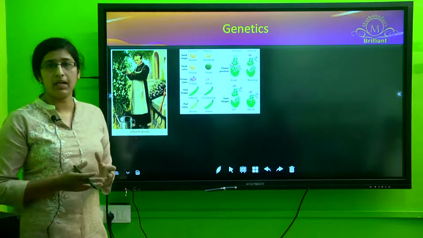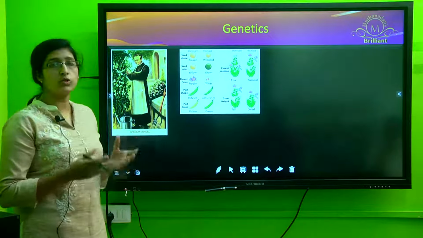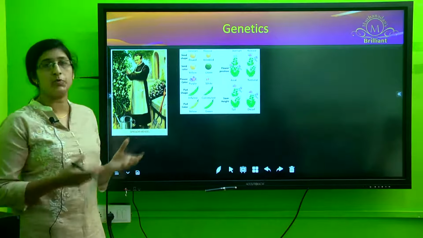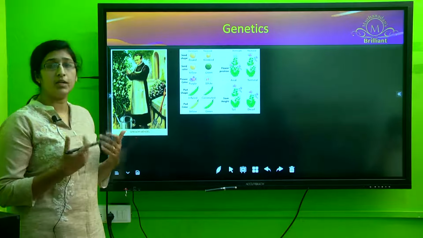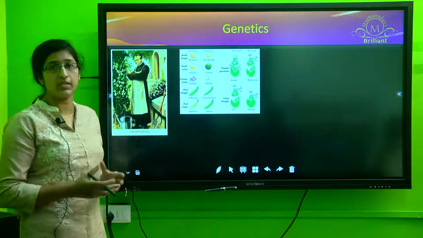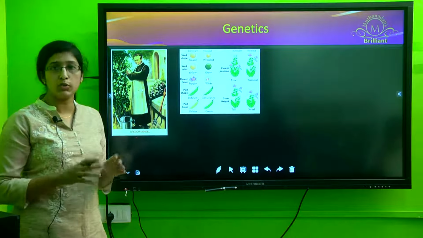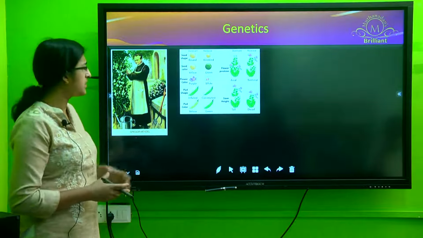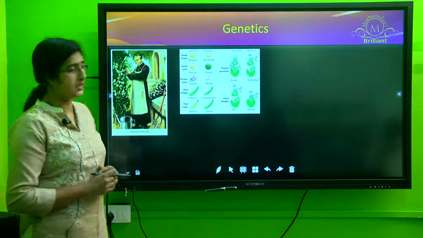The pea plant had a very short lifespan, and it also showed distinct characteristics which were easily identifiable. Moreover, pure breeding varieties of the pea plant were available, and it was possible to do controlled breeding also. So that was the reason he used the pea plant for his experimental studies.